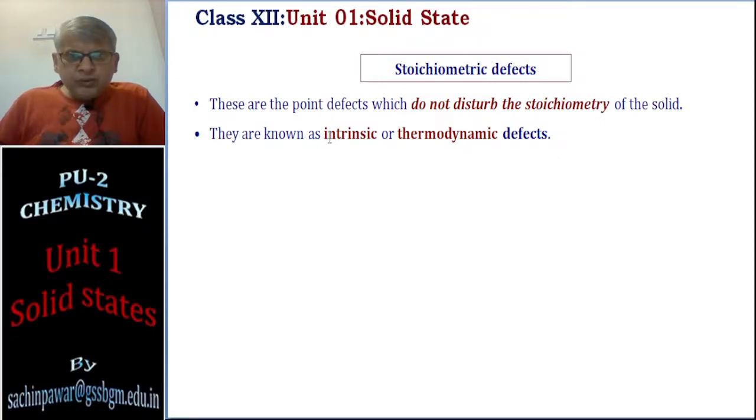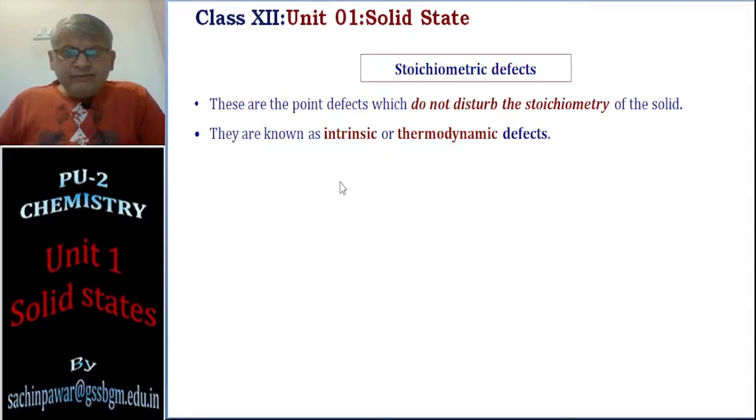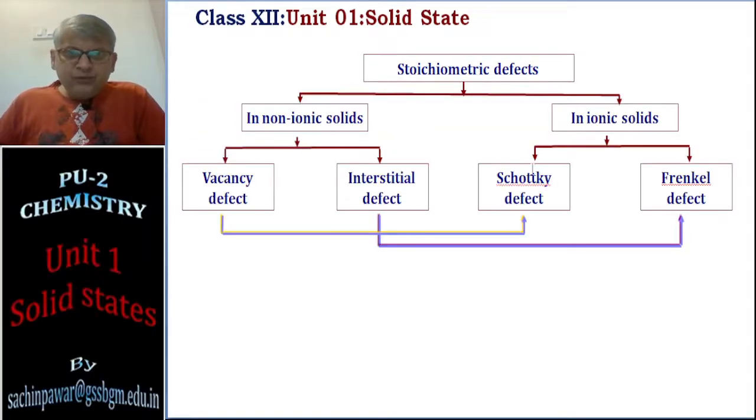Stoichiometric defects are also called intrinsic defects or thermodynamic defects. Now these defects are again of two kinds. What kind of crystal I am talking about is very important.